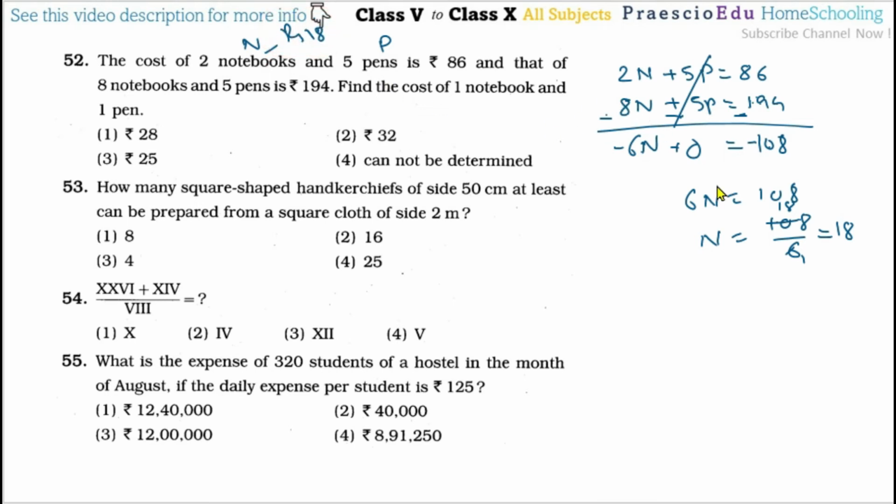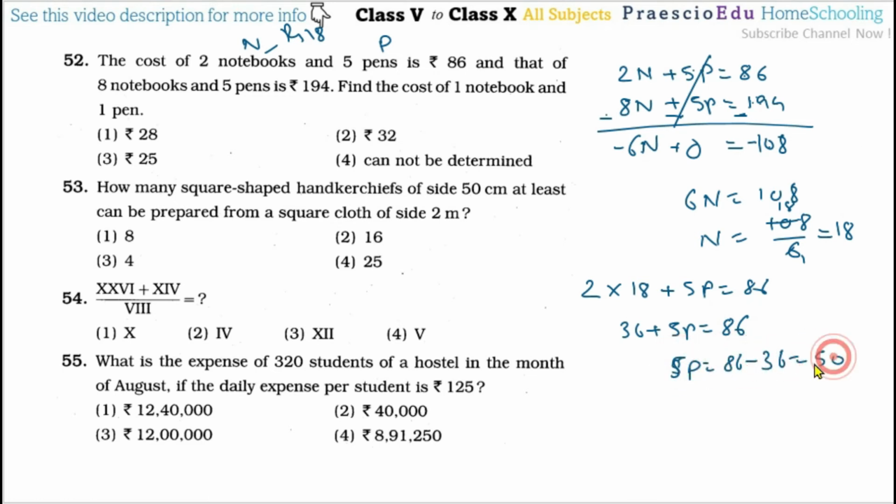Now for the pen's value, we have to put this in either equation, either this or this. So 2 multiplied by 18 plus 5p is equal to 86. 2 multiplied by 18 is 36, plus 5p is equal to 86. Now 5p is equal to 86 minus 36, that is 50, so p is equal to 50 by 5, that is 10. So one notebook is 18 rupees and one pen is 10 rupees. To find the cost, 18 plus 10 is 28, okay, so 28 is given in option number 1.